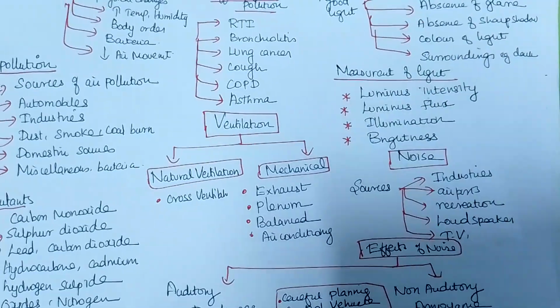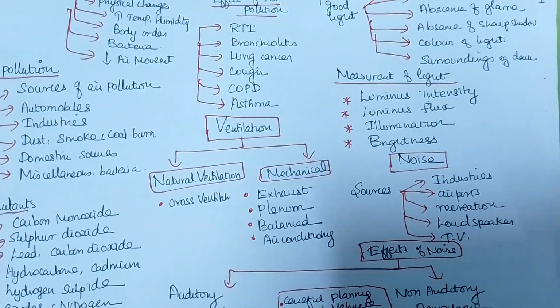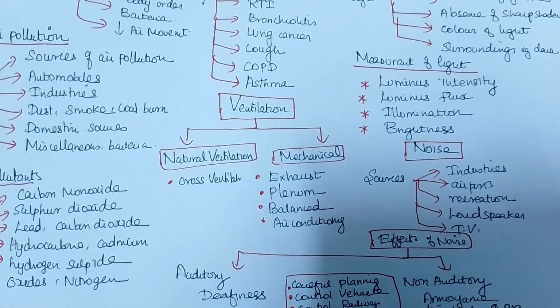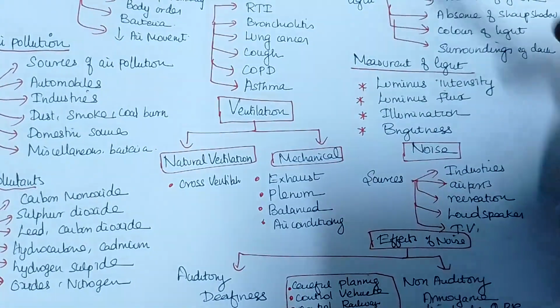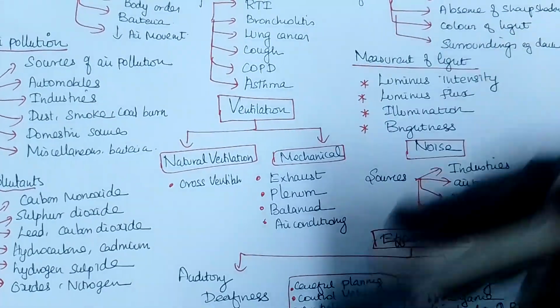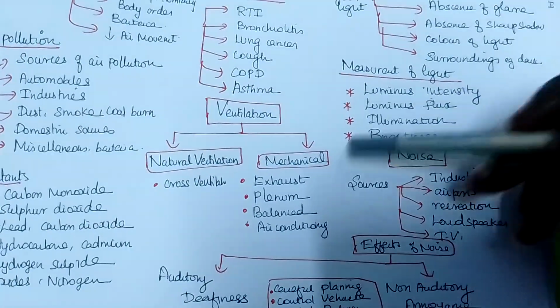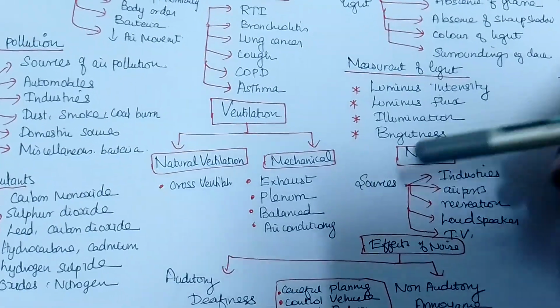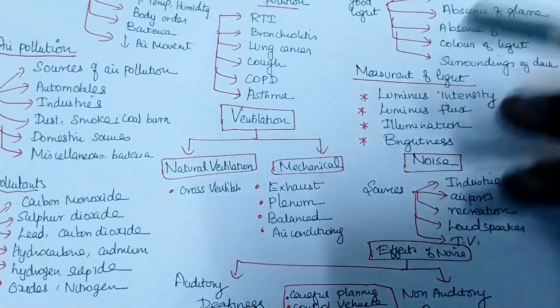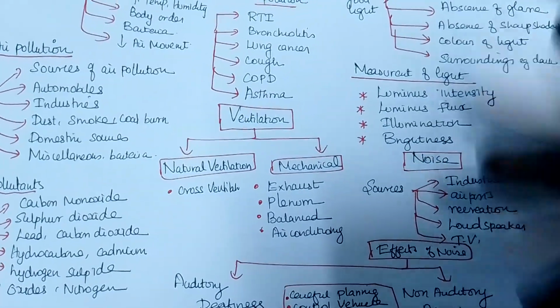So ventilation is divided into two types: natural ventilation and mechanical ventilation. Natural ventilation is called cross ventilation. When you build the house with two windows in opposite directions, one window lets air come inside, another window lets it go outside, right? Mechanical ventilation is like an exhaust fan you are keeping. So in the kitchen, the exhaust fan will move away all the fumes outside.